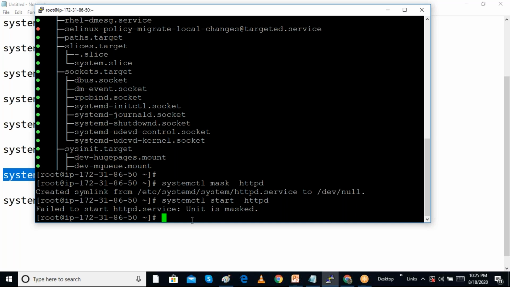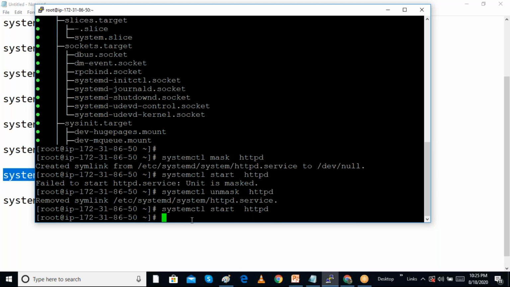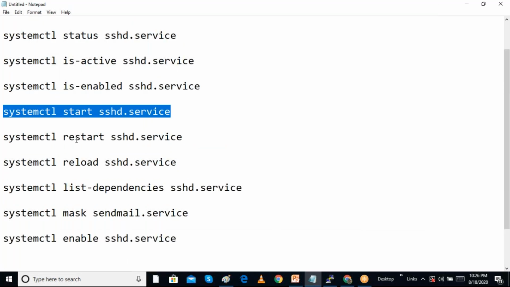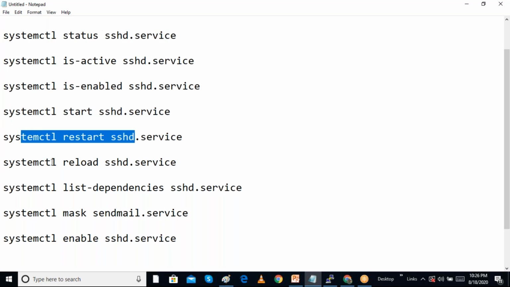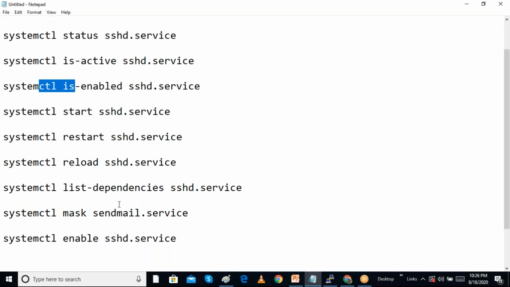If I want to start it, we have to give unmask. You have to give unmask, then only we can start it. I am giving the unmask command and starting it, and we can see that it is starting now. So these are all the commands. Mainly we have to know the important commands: how to start a service, restart a service, stop the service, and reload the service. We also make it enabled, and we can do masking also. To start and stop services, we generally use the systemctl command.